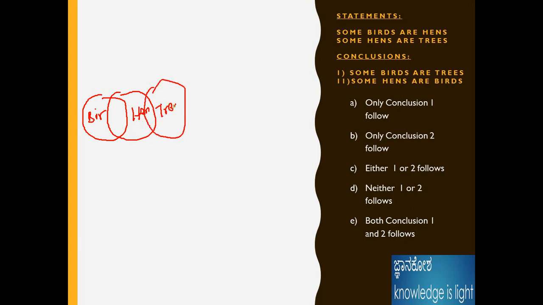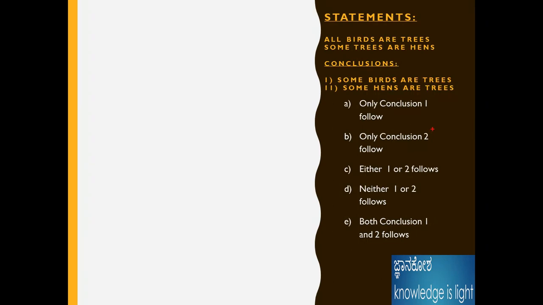Here these are the statements. What is the conclusion? Some birds are trees. Is that so? No conclusion, because the statement is some birds are hens, not trees. That's why the first conclusion is wrong. Some hens are birds. Of course some hens are birds, because some birds are hens. The second conclusion is right, so only conclusion 2 follows for this problem.